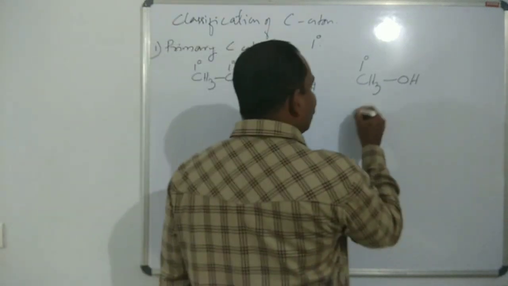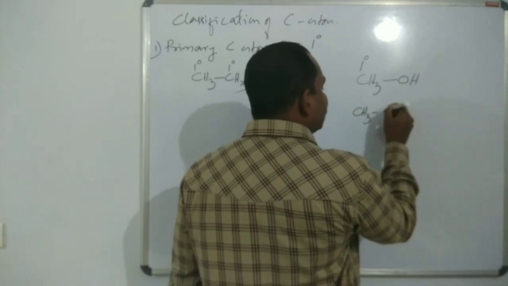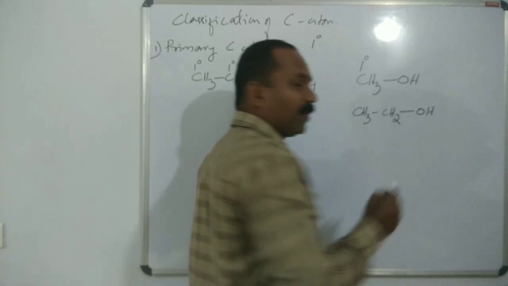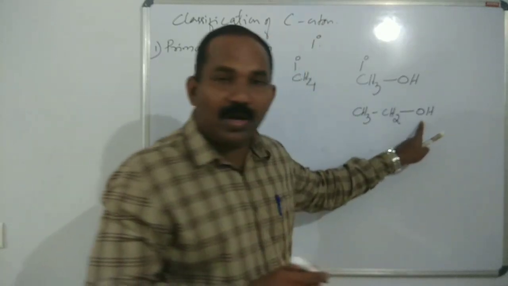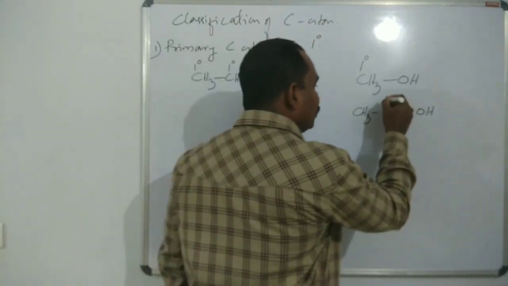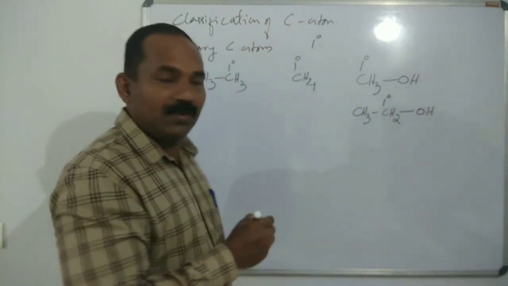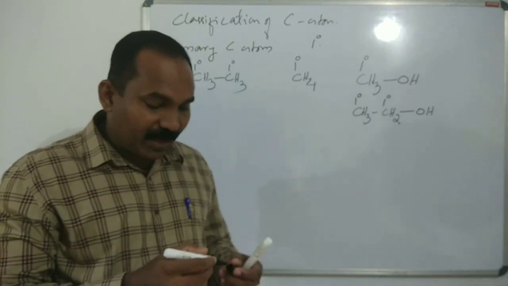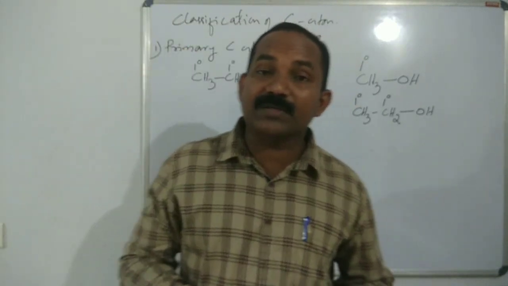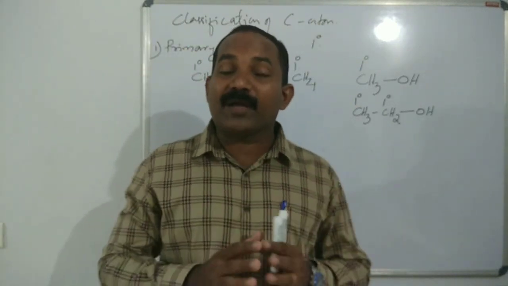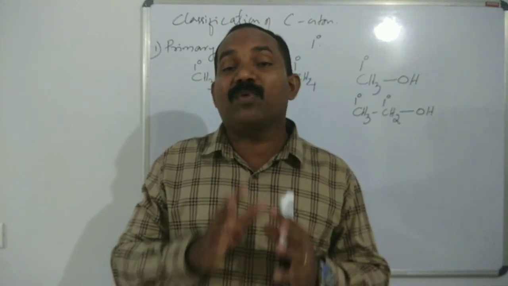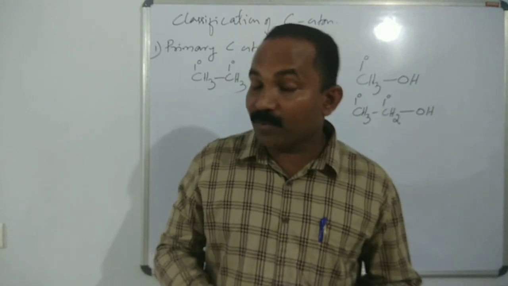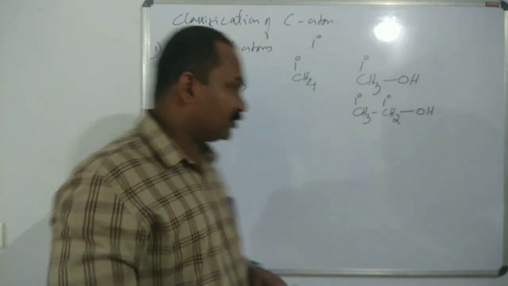In ethyl alcohol, CH3CH2OH, the alcoholic OH group is attached to a primary carbon atom. Also this one is a primary carbon atom. So what is a primary carbon atom? It's a very important concept. A primary carbon atom means the carbon which is bonded to one carbon or no carbon atoms. Hope you understand the primary carbon atom.